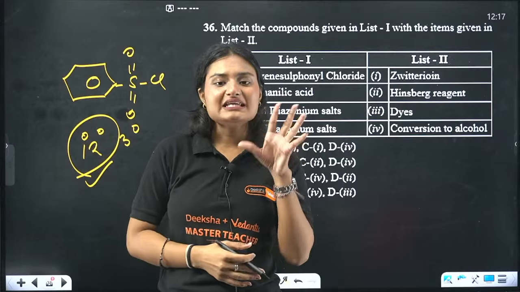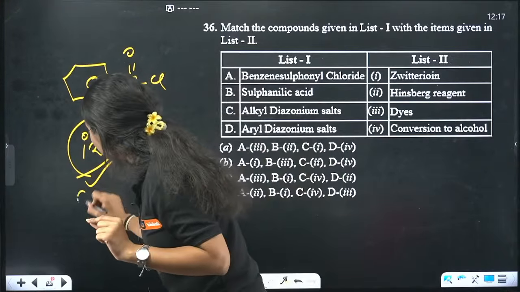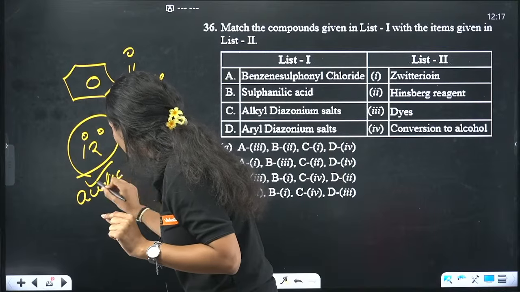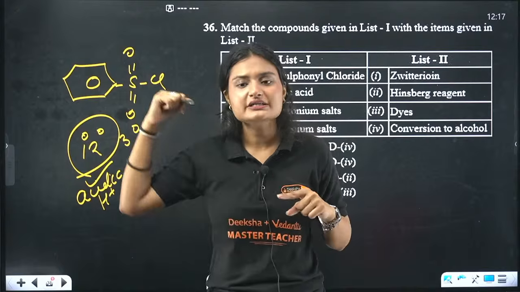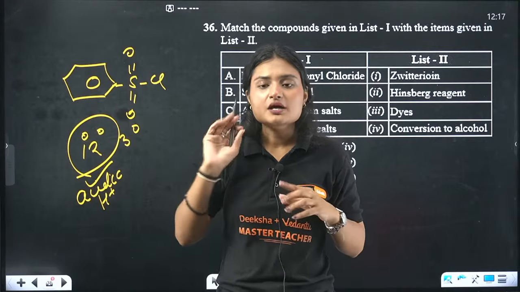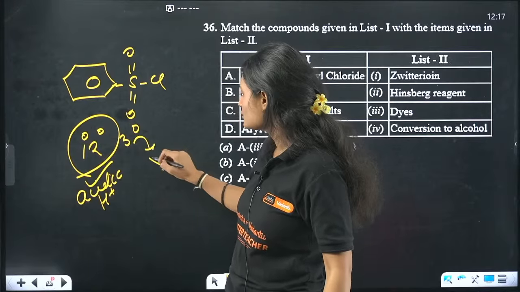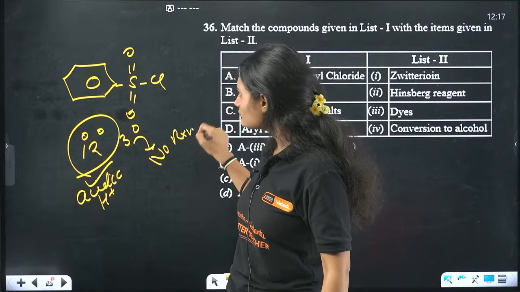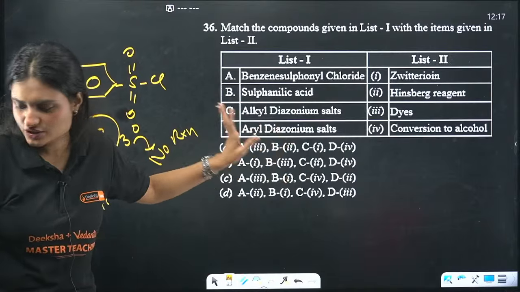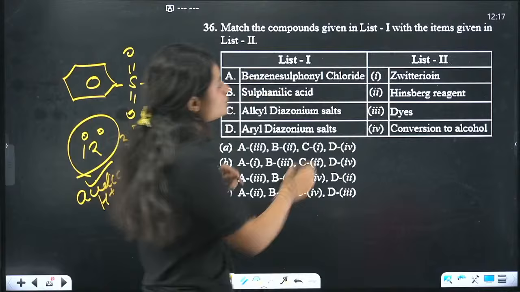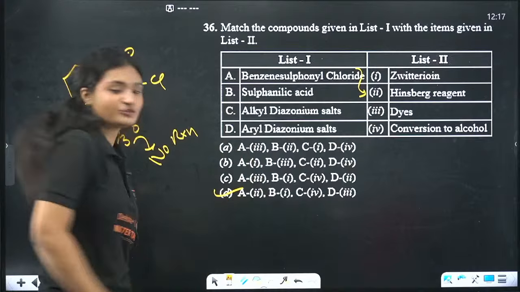This is because primary and secondary amines have acidic hydrogens, so they give the Hinsberg test, which is the reaction with benzene sulfonyl chloride. But tertiary amines do not have any acidic hydrogen, so they do not give this reaction. No reaction. That is the Hinsberg test to distinguish between primary, secondary and tertiary amines. So this is Hinsberg reagent, A2. Oh, I found my answer on the first try also.